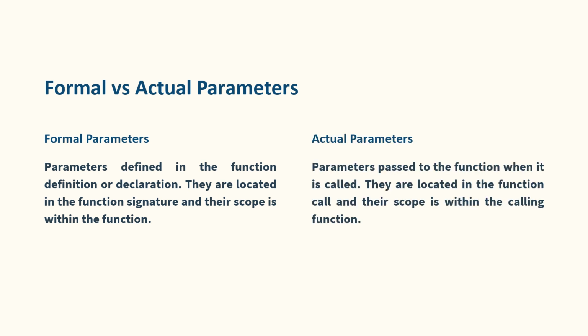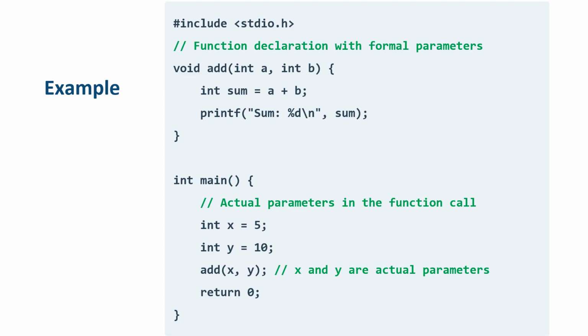Actual parameters are parameters passed to the function when it is called. They are located in the function call and their scope is within the calling function. In this example, the variables a and b in the function header are the formal parameters and the variables x and y in the function call are the actual parameters.